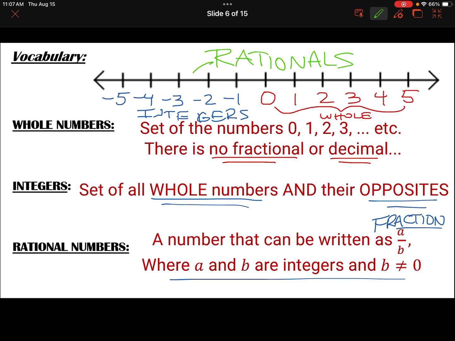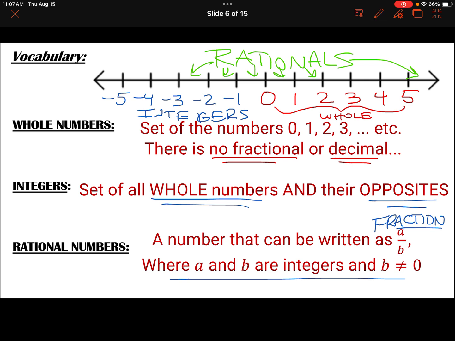And that would be every point in between as well as the whole numbers. So every single little point. So if I did 5 1/2, that would be a rational number. It wouldn't be a whole number because you have a half. Okay? If I had negative 3.3 or negative 3 3/10, as we say it correctly, that would be a rational number. It wouldn't be an integer because it has a 0.3 behind it.